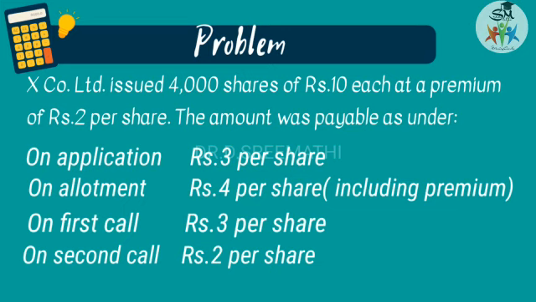X Company Limited issued 4,000 shares of rupees 10 each at a premium of rupees 2 per share. So, the company issues only 4,000 shares. The amount was payable as under. On application, rupees 3 per share. On allotment, rupees 4 per share. This 4 rupees includes premium also. Okay, so that 2 rupees is premium and 2 rupees for allotment. On first call, rupees 3 per share. On second call, 2 per share.